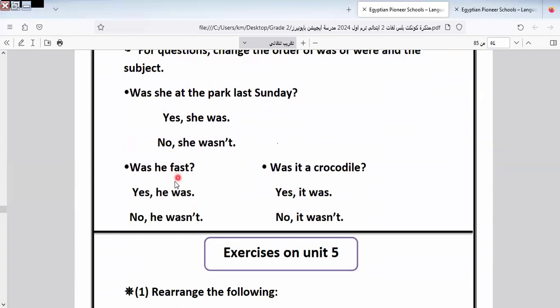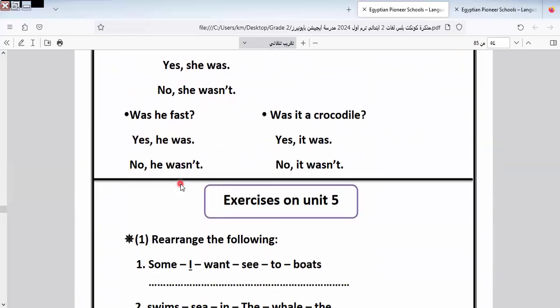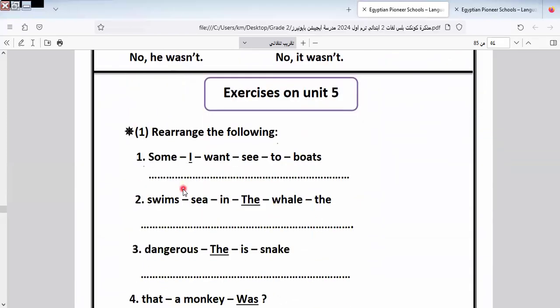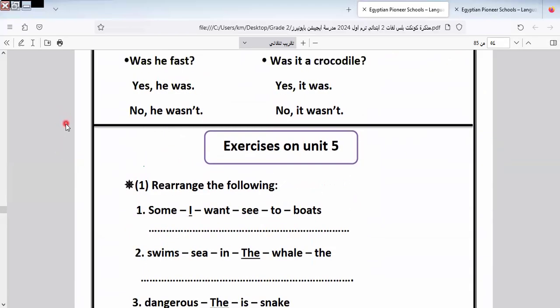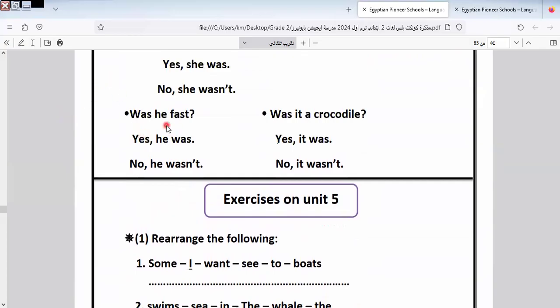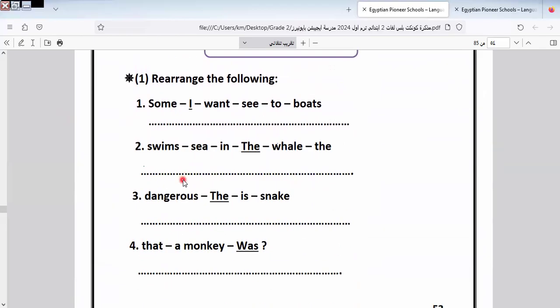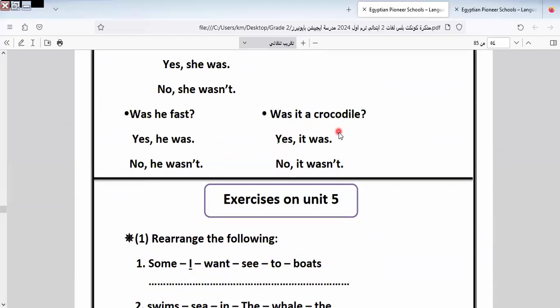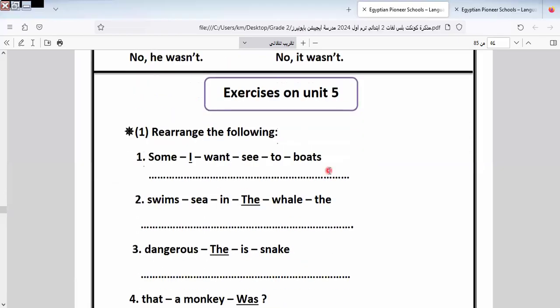Okay, and in the question we all know how to replace the verb instead of the subject, or make a scissor as we know it in your classroom. I think all the teachers say make a scissor, or replace the verb instead of the subject, like this. Was he fast? Yes, he was, or no, he wasn't. Was it a crocodile? If I see that it is a crocodile, I say yes, it was, or no, it wasn't.